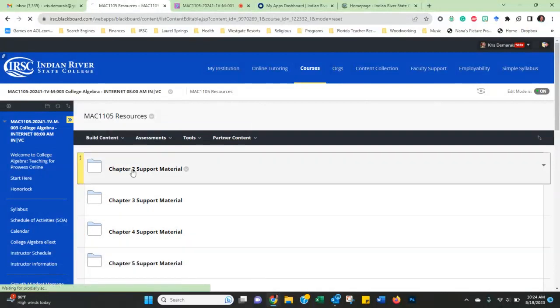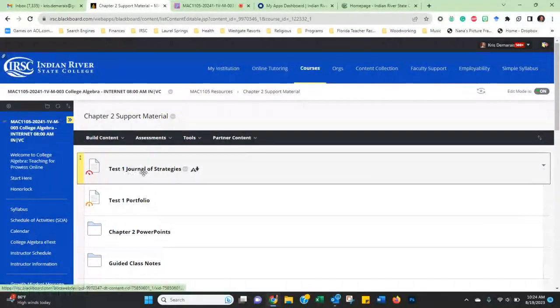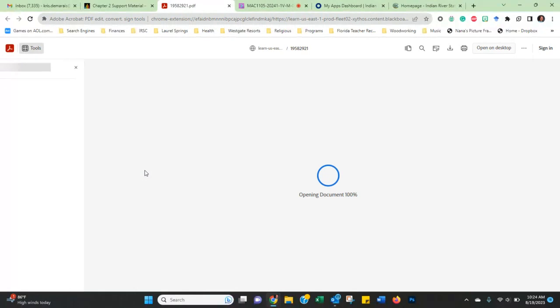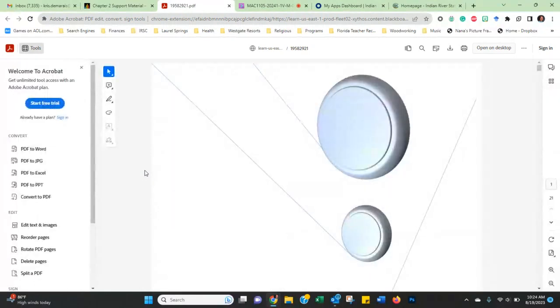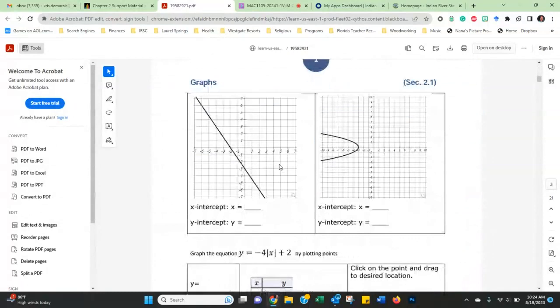Click on the chapter 2 resources, and the very first thing you'll see is the journal of strategies. When you open it, you can use this document to record the most important aspects of each of the lessons that we are covering. There are questions you can answer, but you can also record steps and procedures that you are applying.